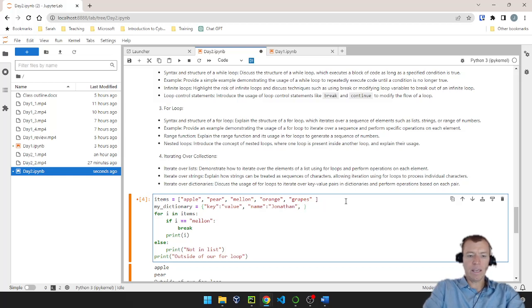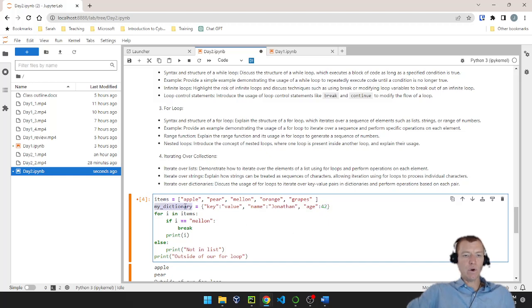I can have age, and my age is going to be 42. And I can keep going on by comma separating our items in our dictionary. The first item is what we call our key, and the second item after the colon is the value. So here I have 3 items. I have one called key with its value, then I have an item called name with the name Jonathan, and then I have a third item called age with the value of 42.